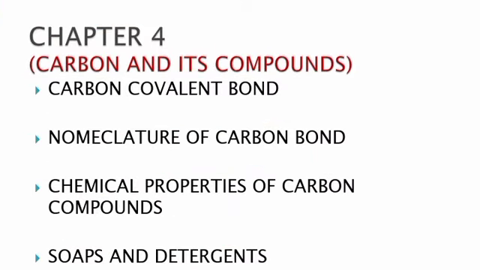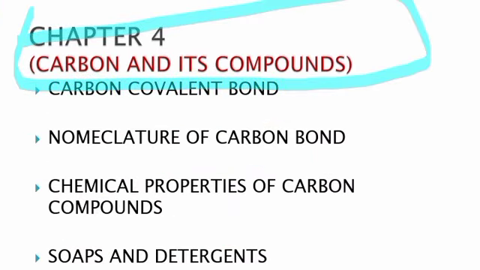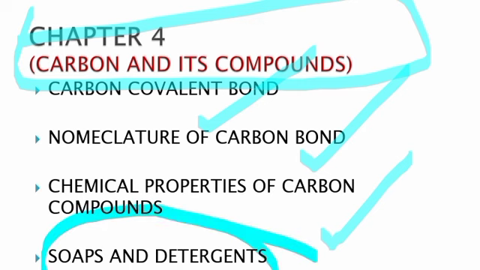Chapter number 4 is carbon and its compounds. In this chapter you first have to read carbon's covalent bond and its characteristics. Second, the nomenclature of carbon compounds, that is alcohol, ethanol, ethanoic acid, etc. Third are the chemical properties of carbon compounds, and the most important topic is soap and detergent. In it, micelle formation also comes in board exams.